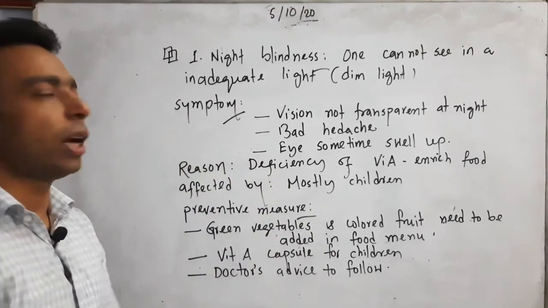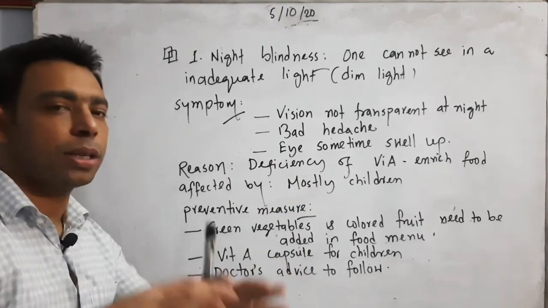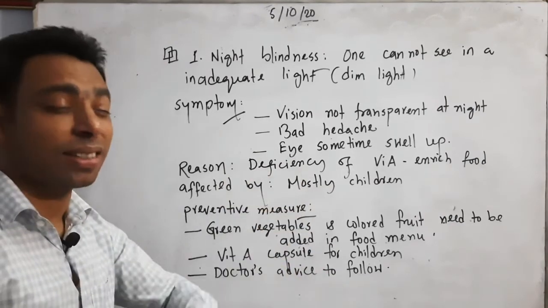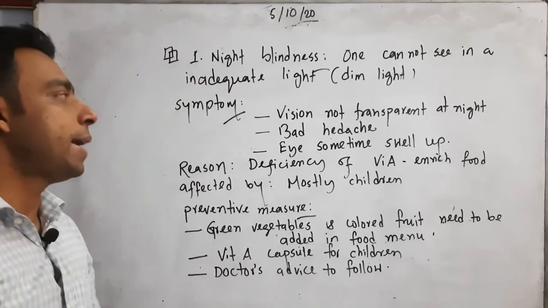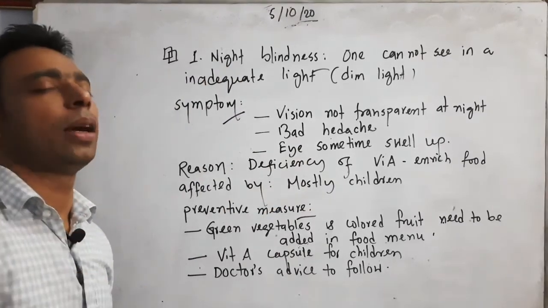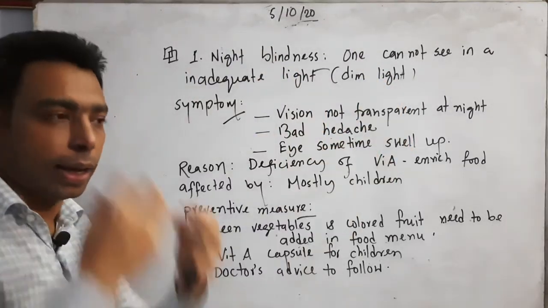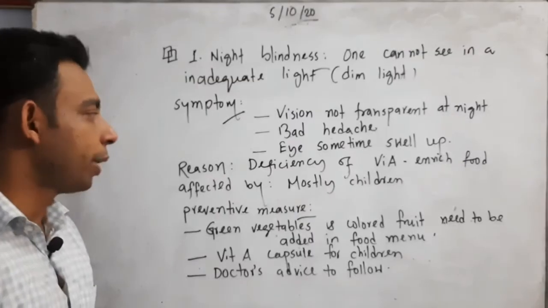Symptoms: some symptoms can be found. Vision not transparent at night, that means in dark conditions vision is not clear. Bad headache: sometimes feeling a bad headache. It is also a symptom of night blindness. The eye sometimes swells up. Sometimes I go to sleep, and after I wake up I see that my eye is swollen.